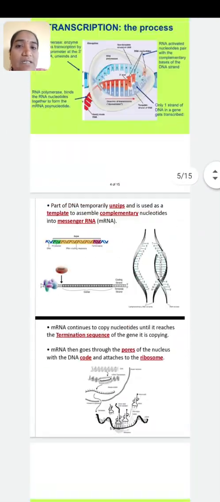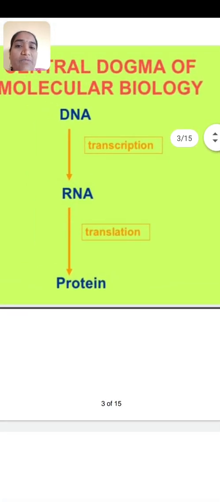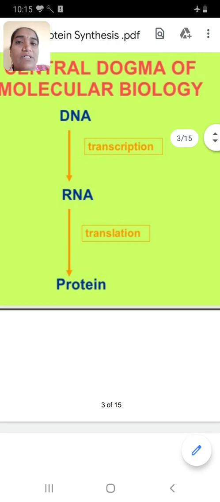Once again we have to concentrate on the central dogma of protein synthesis. DNA is copied into RNA and the process is known as transcription. Where does transcription take place? Transcription takes place in the nucleus, and translation, the copying of RNA into a protein, takes place in the cytoplasm. Particularly, we are now familiar that translation takes place on the ribosome. So here, ribosome or cytoplasm, you may write either word.